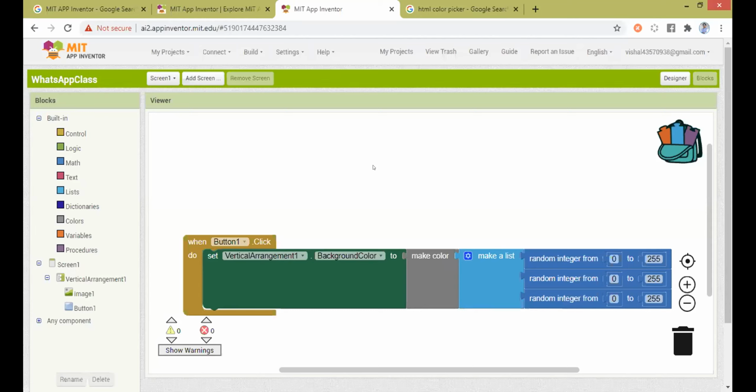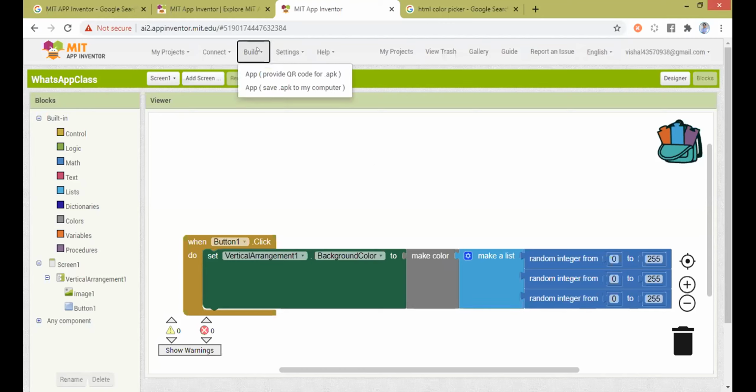Now I need to package it and get it as an APK file so that I can share it with different people. See, in Companion, you can only live test the product. Okay, you cannot share it with other people. Okay, it's a testing phase. Now the testing is over. The next phase is to launch it. How can I launch it?